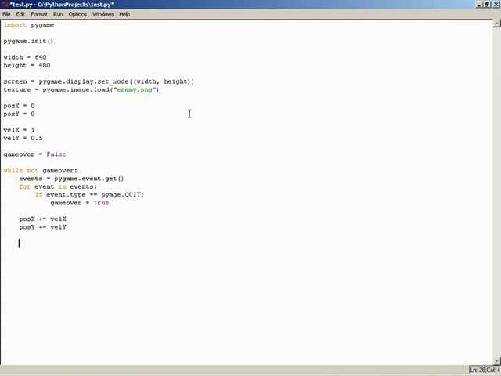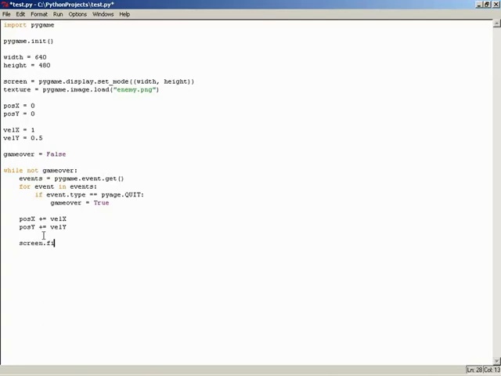And there's some bounce code I'm going to put in. I'm going to hold off on that for just a minute. I want to get something drawing on the screen first. So what I'll do next is I'll start addressing the screen, remembering that screen is a surface returned by the display setMode function.